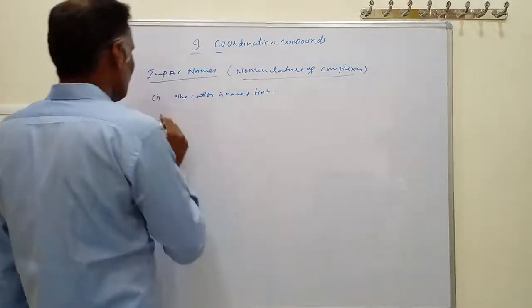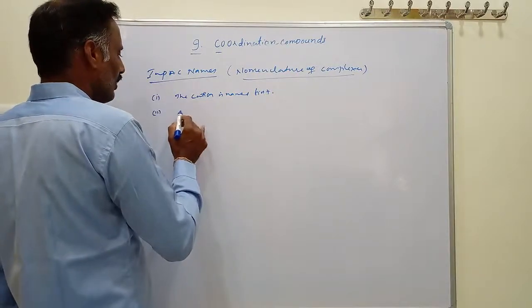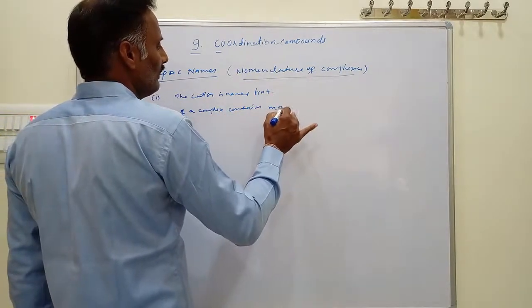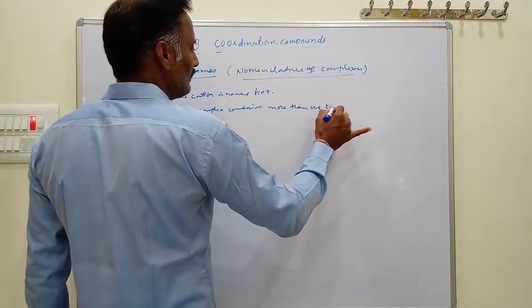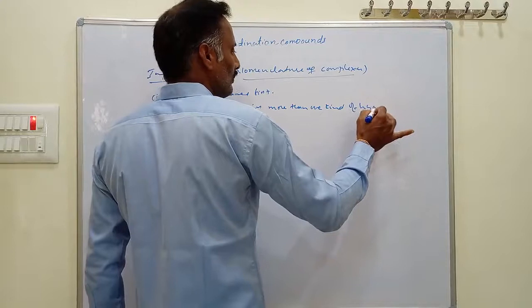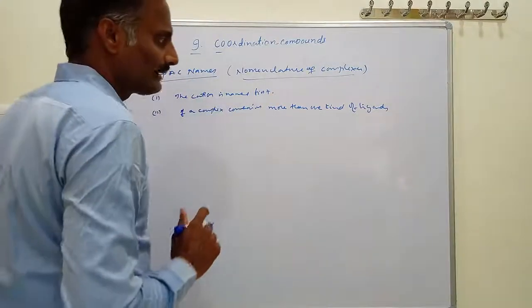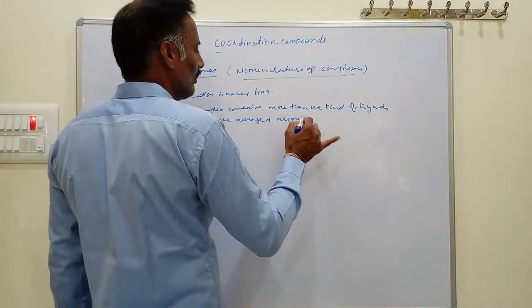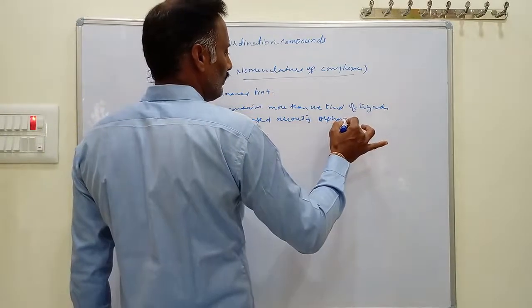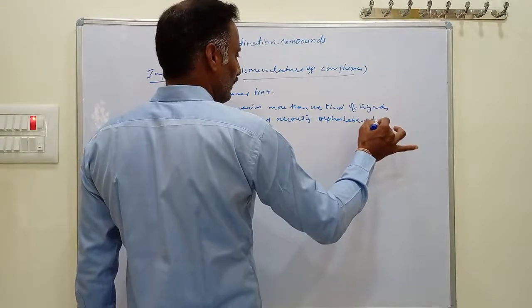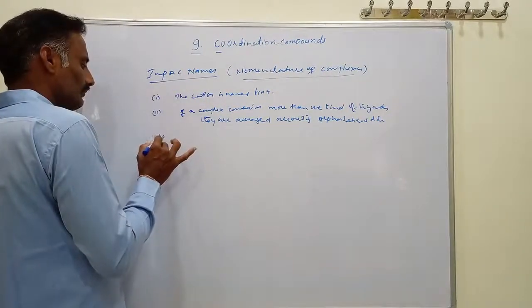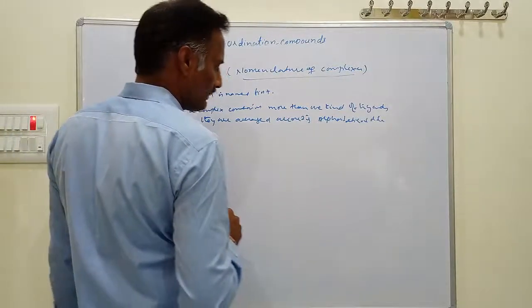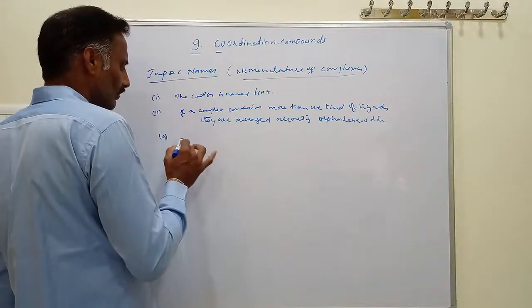Then the second one: if a complex contains more than one kind of ligands, they are arranged according to alphabetical order.